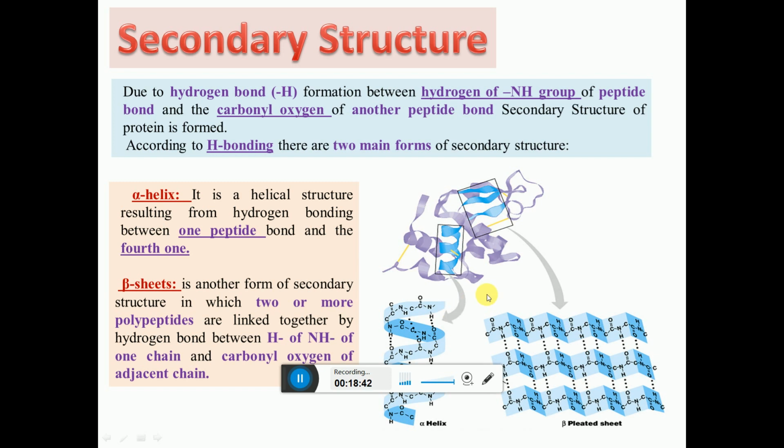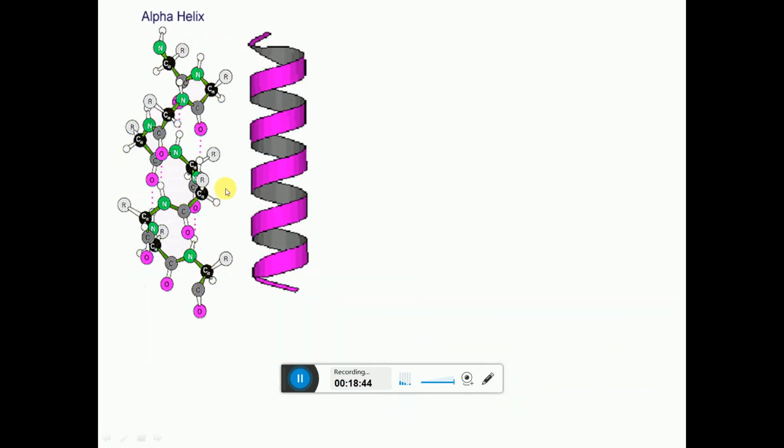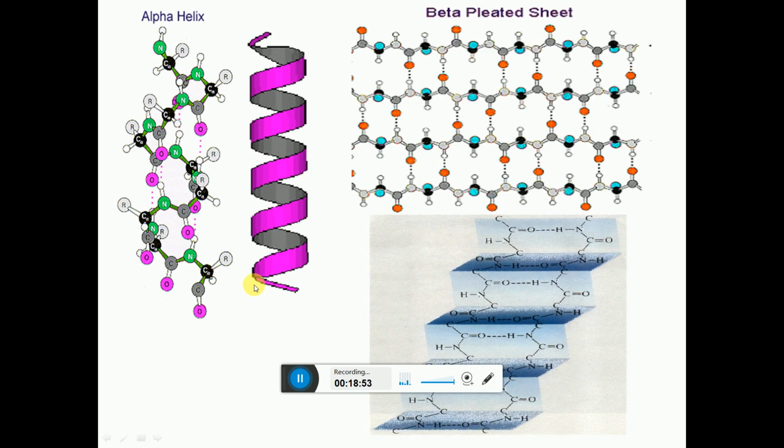So we are going to see the secondary structure again in detail. This is the alpha helix. After every 3 amino acids, a hydrogen bond is formed. It forms a helical structure in this way, called the alpha helix. And as we have already seen, between the peptide bonds hydrogen bonds are formed between the different polypeptides and a beta pleated sheet is formed. So alpha helix and beta sheet are the 2 forms of the secondary structure of the protein. Then we are moving on to the tertiary structure of the protein.